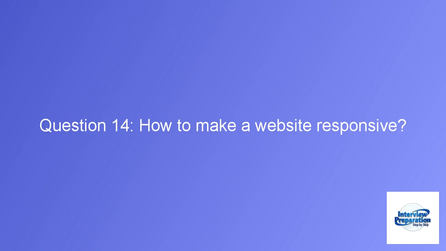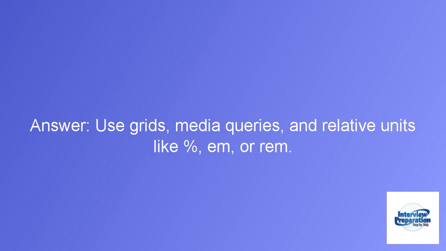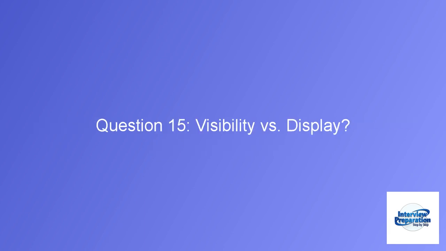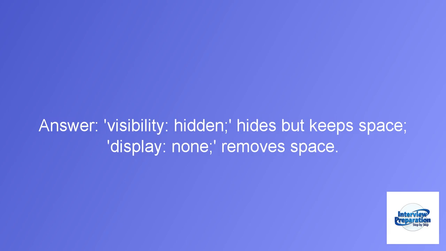Question 14. How to make a website responsive? Answer: use grids, media queries, and relative units like %, or rem. Question 15. Visibility versus display? Answer: visibility: hidden hides but keeps space, display: none removes space.